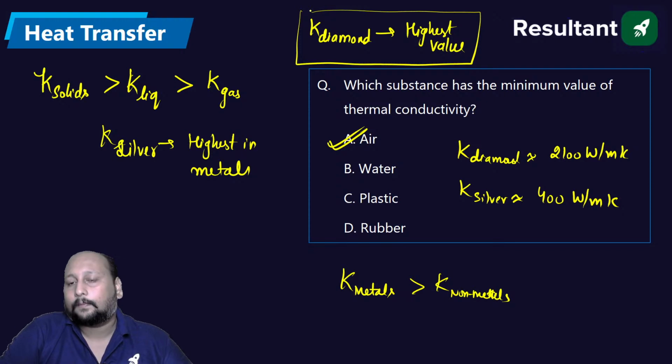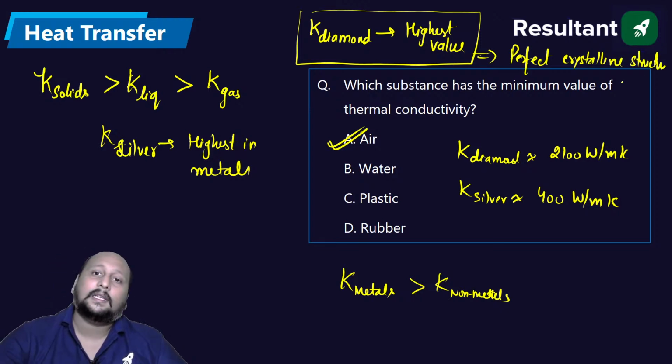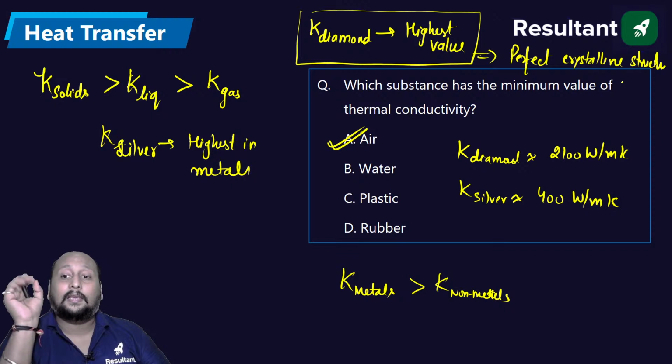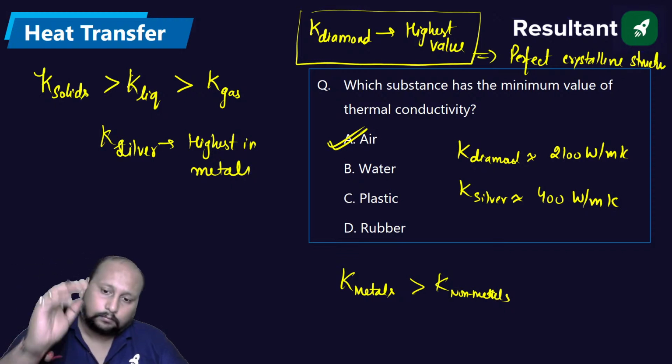And why is it happening? क्यों diamond का सबसे ज़्यादा होता है? The reason being it is having the perfect crystalline structure. Perfect crystalline structure होने की वजह से thermal conductivity of the diamond is having the highest value. Okay, yes, clear? Next question.